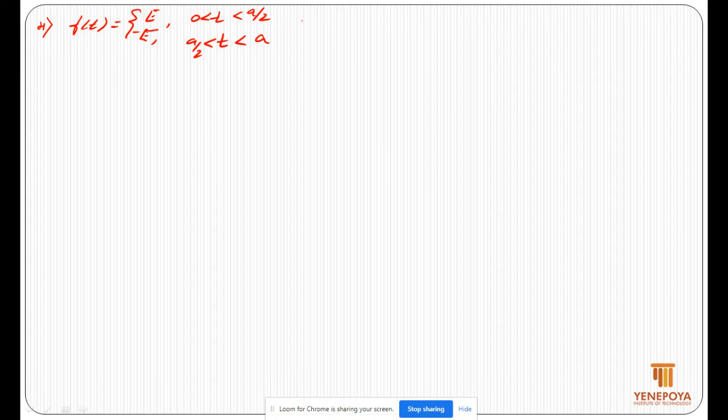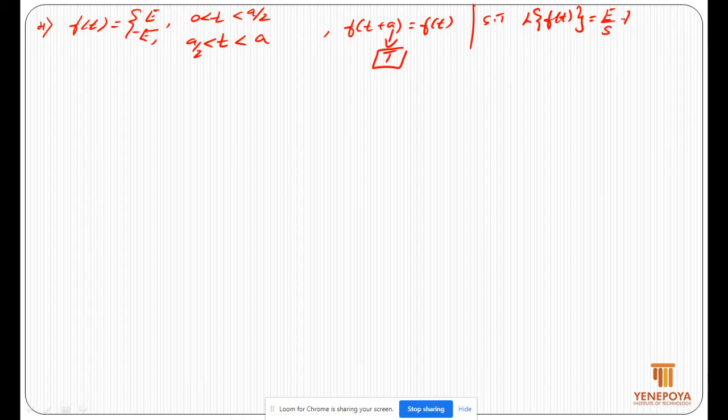And capital T is also given, since f of t plus a is equal to f of t, so capital T is a. Show that Laplace transform of f of t is e by s tanh of as by 2.